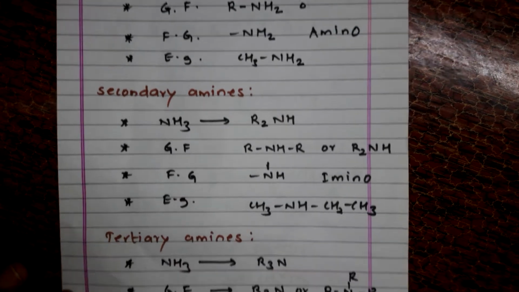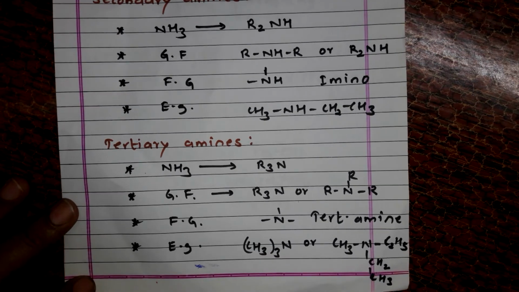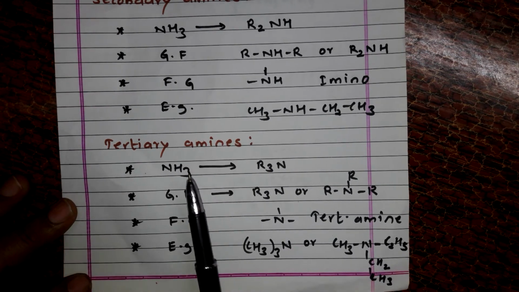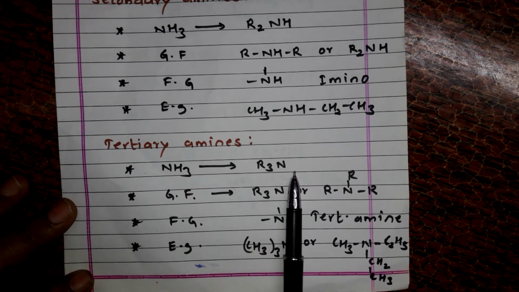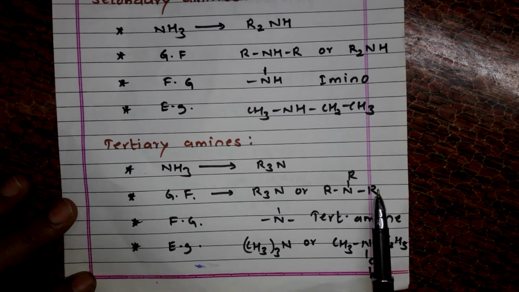Similarly, students, we have tertiary amines. Now you must have understood that all three hydrogen atoms of ammonia are replaced by three alkyl groups, and you get a tertiary amine. The general formula is R3N, or it can be RRRN, and here these alkyl groups may be the same or they may be different.